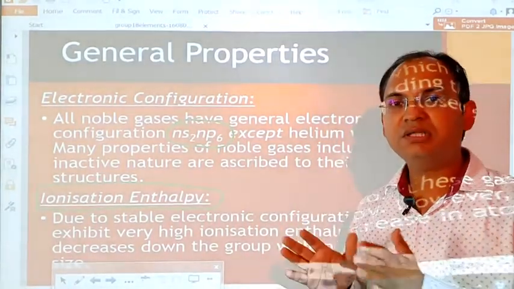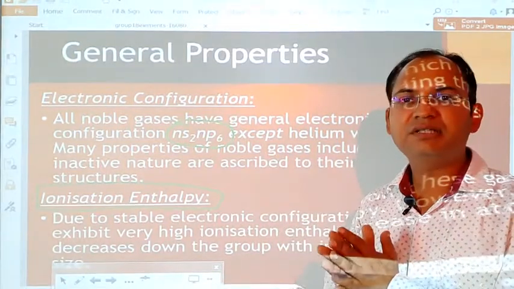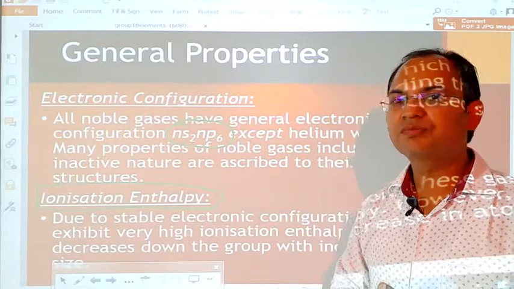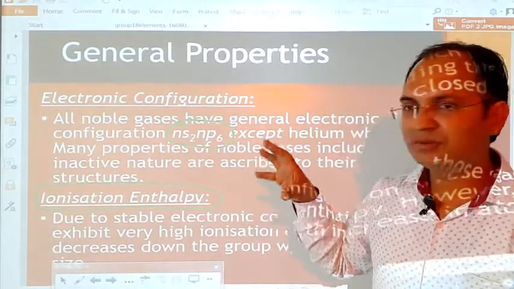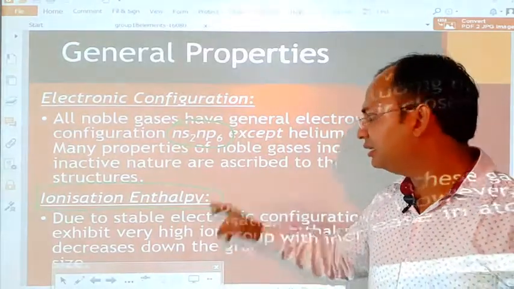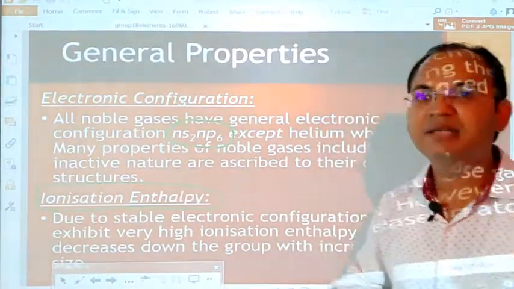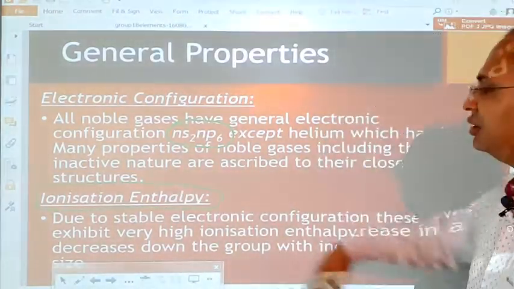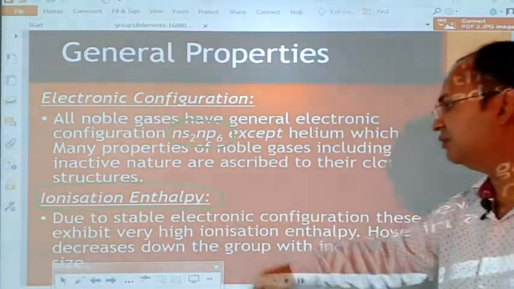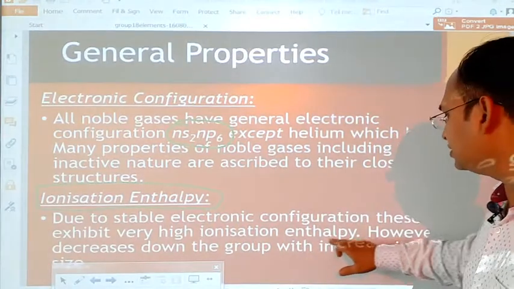just because all the p orbitals or all the shells are fulfilled by electrons. So, it is not possible to remove the electron easily. That is why they generally have a higher ionization potential. See, due to stable electronic configuration, these gases exhibit very high ionization enthalpy.